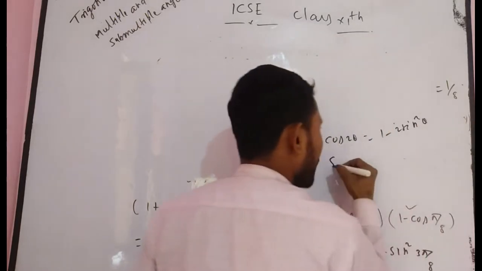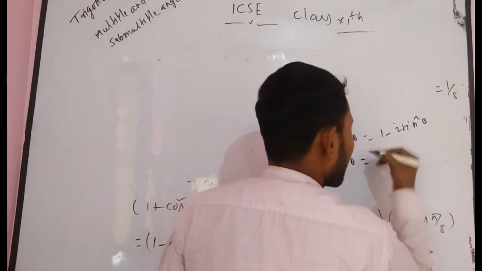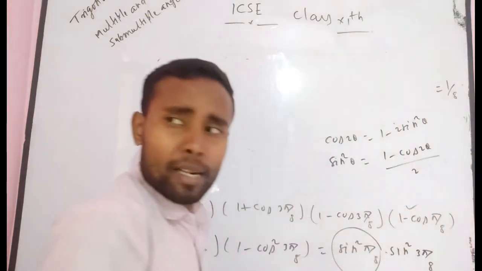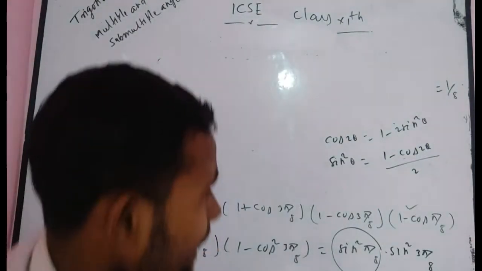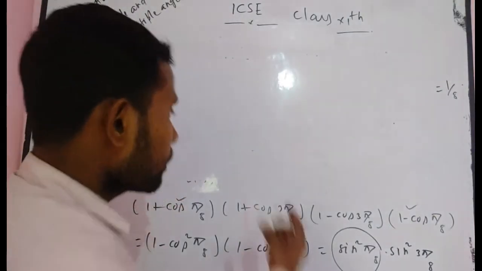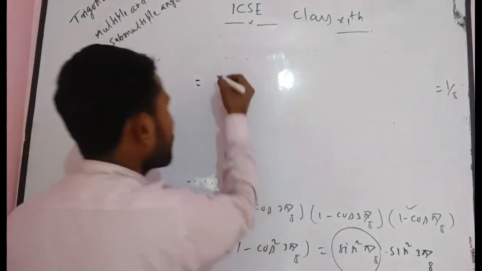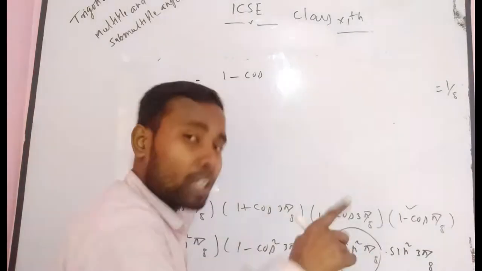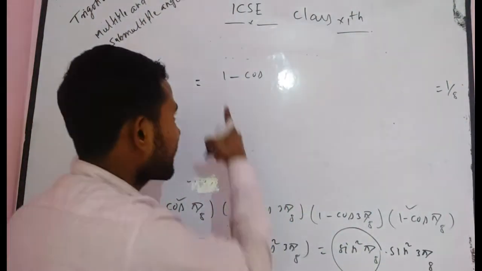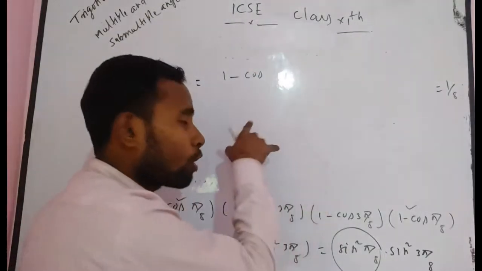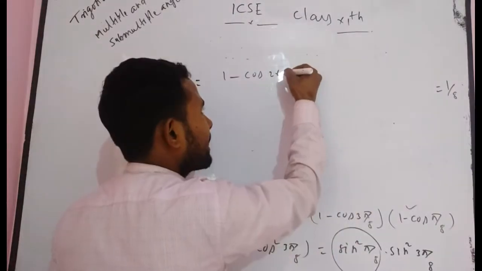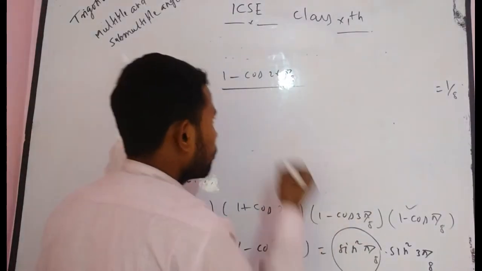So by this formula, can you tell sin square theta is equal to 1 minus cos 2 theta by 2? If you know the formula, then using it can you write sin square pi by 8 is equal to 1 minus cos 2 theta divided by 2? Here suppose pi by 8 is theta. Then sin square theta is equal to 1 minus cos 2 theta divided by 2, so can you write cos 2 into pi by 8 divided by 2.